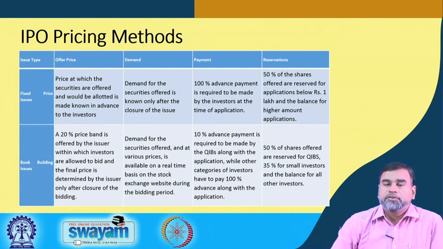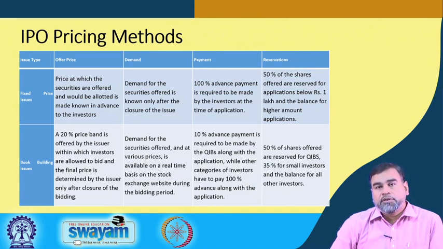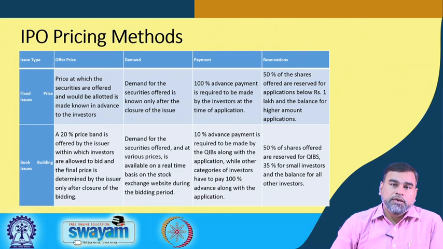Then we have the reservation: 50% of the shares are reserved for applications below 1 lakh, and the balance for applications of higher amounts. That means some kind of advantage is given to small investors who want to invest a maximum of 1 lakh rupees. So, if it is a fixed price issue, then for the investor who wants to invest up to a maximum of 1 lakh rupees, 50% of the shares are reserved, and the other 50% can be given to the other, bigger shareholders.